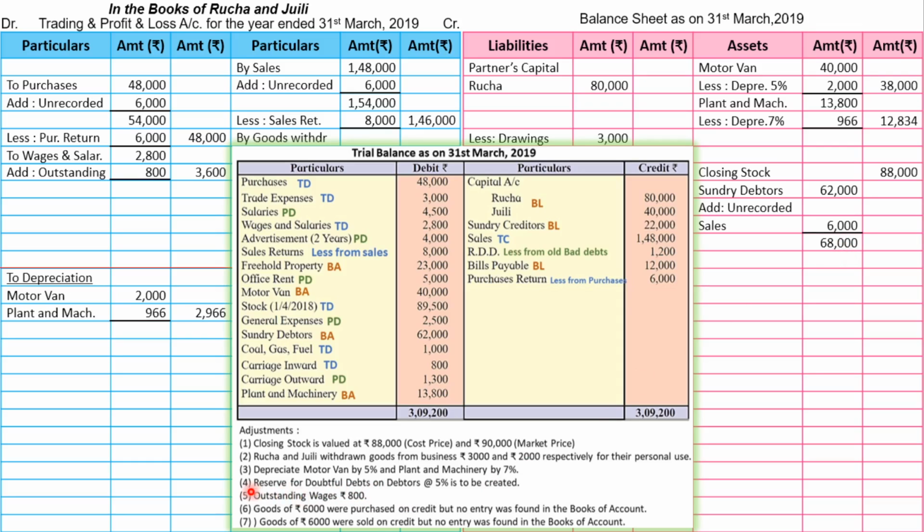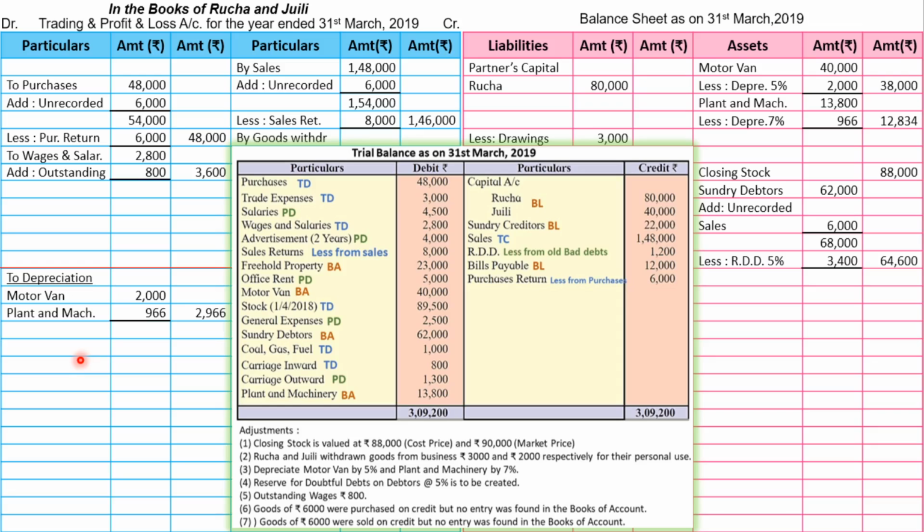So let's read fourth adjustment. Reserve for doubtful debts on debtors at the rate 5% is to be created, and this is new RDD. So first we are going to subtract this from debtor, so less new RDD, which is 5%, and 5% of 68,000 is 3,400, and after subtracting we get 64,600. Now second effect of new RDD will be transferred to profit and loss debit side, and we know the formula. It is old bad debts plus new bad debts plus new RDD minus old RDD.